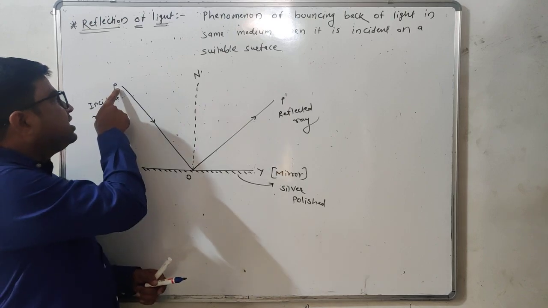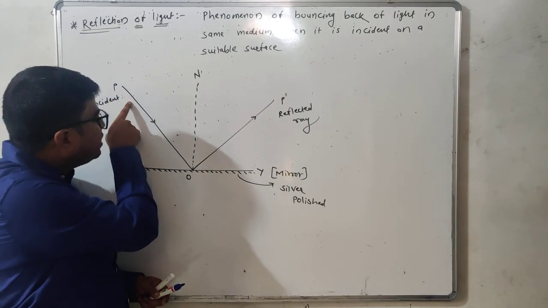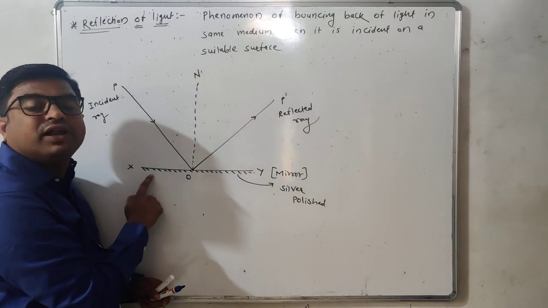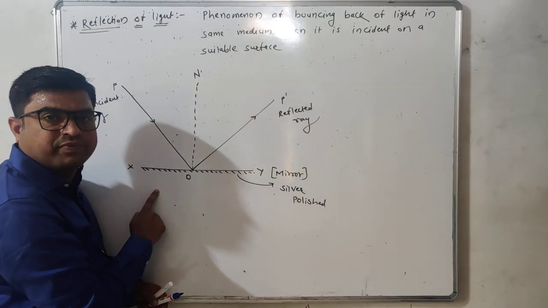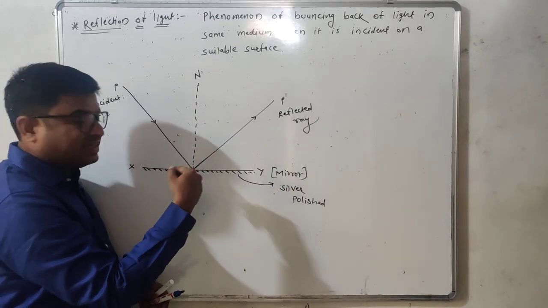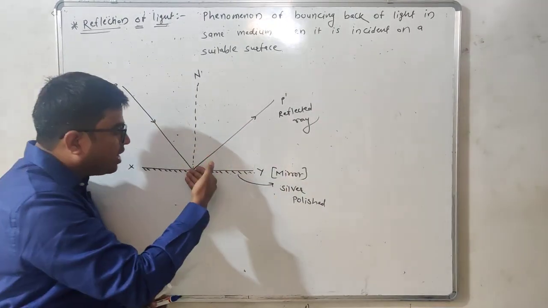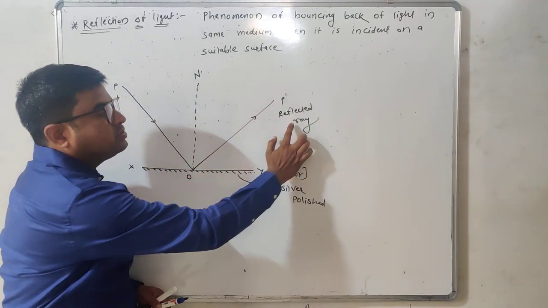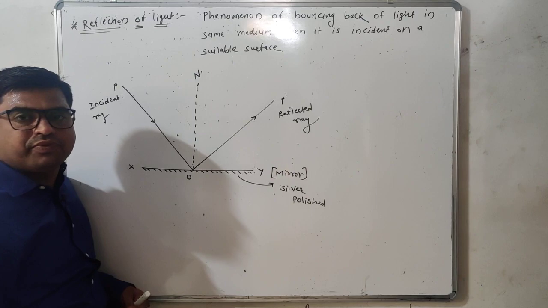The light energy carried by the ray PO, when incident upon the reflecting surface XY, is bounced back along the path OP dash, so that OP dash becomes the reflected ray.